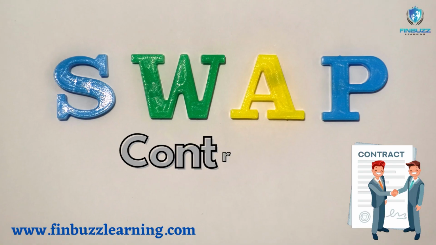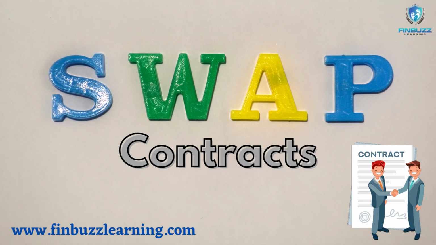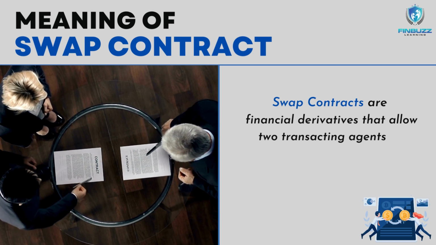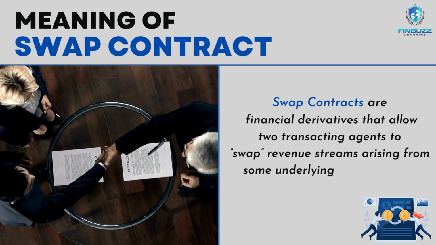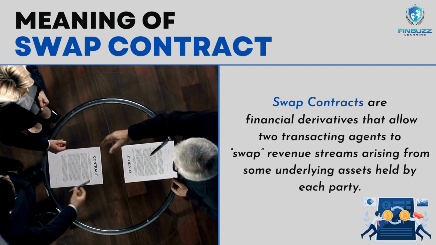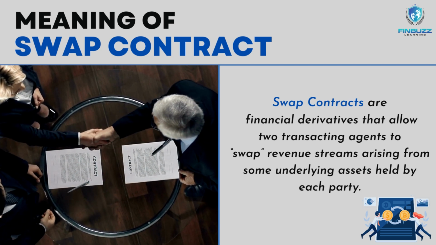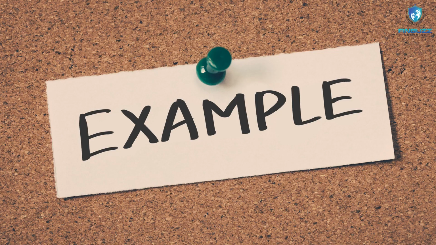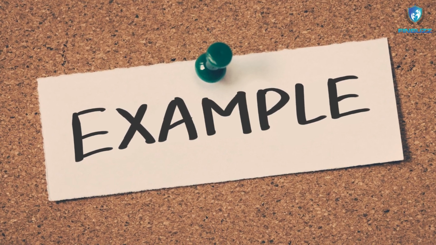Today we will understand the swap contract in detail. So let's begin with the meaning of a swap contract. Swap contracts are financial derivatives that allow two trading parties to switch revenue streams resulting from some underlying assets that they both own. Let's take an example to understand this further.